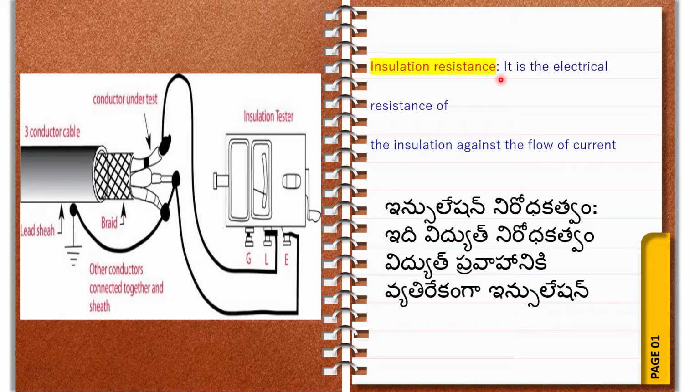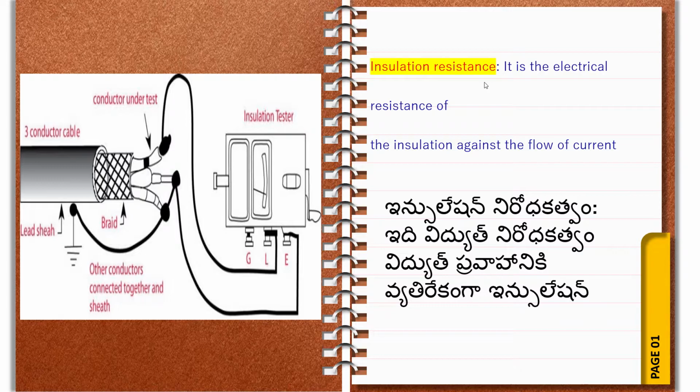This concept is a bit complex. You know what insulation is, you know what resistance is. Insulation means a material that does not allow the current inside the circuit, inside the body. That material is called an insulator. Resistance is the property of a material which opposes the flow of current. But here, insulation and resistance are combined, and we call it insulation resistance. This is something different.